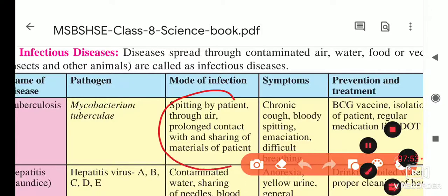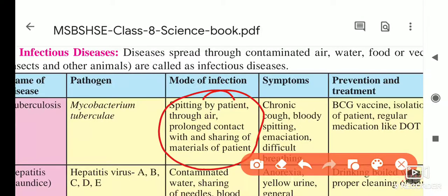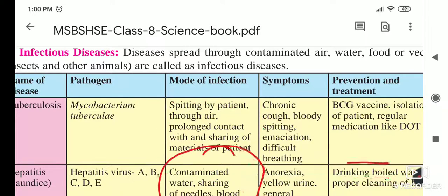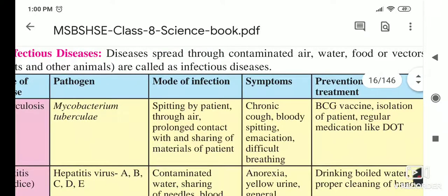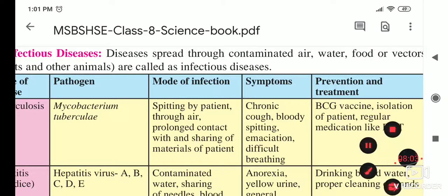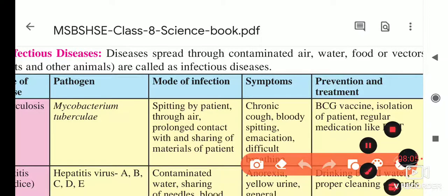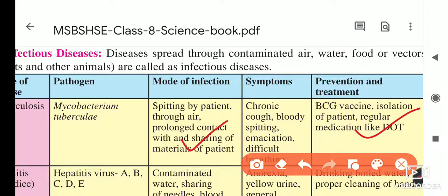In this way TB is spread. Okay, and what are the preventive measures? We have to give the BCG vaccine to children. Isolation of the patient means the patient has to stay away from people. And next is regular medication like DOTS. These are the mode of infection and the preventive measures.